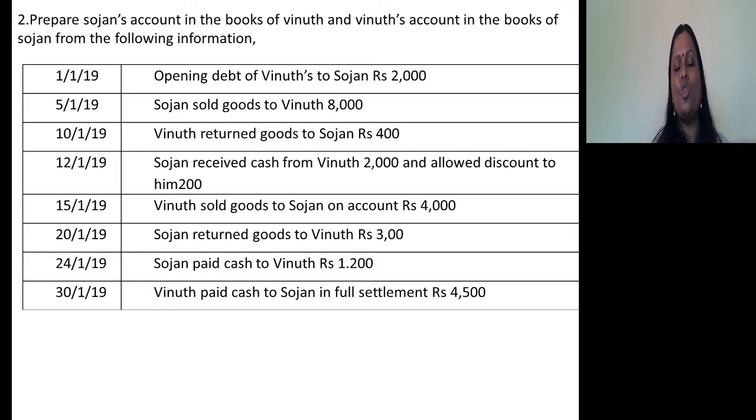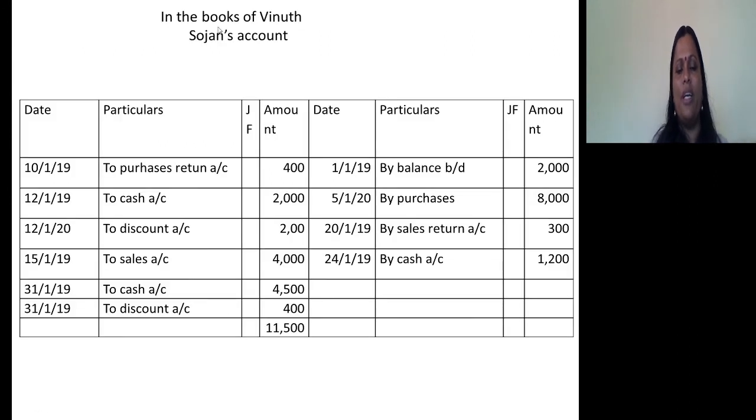So next, Vinut sold goods to Sojan on account. When Vinut sells goods to Sojan, what's the journal entry? Sojan's account debtor to sales account. Sojan's account should be debited, sales account should be credited. You just see 15th, to sales 4,000.